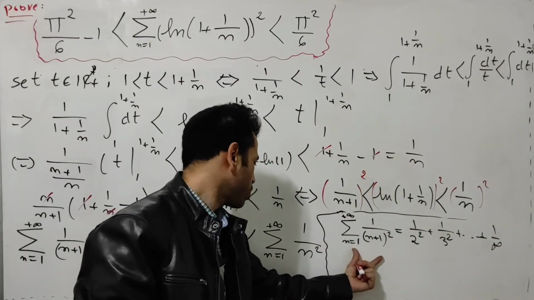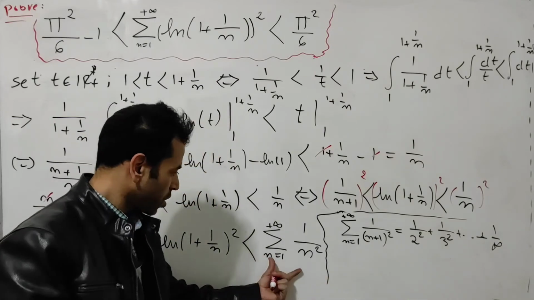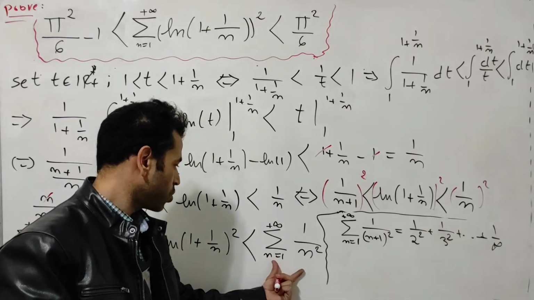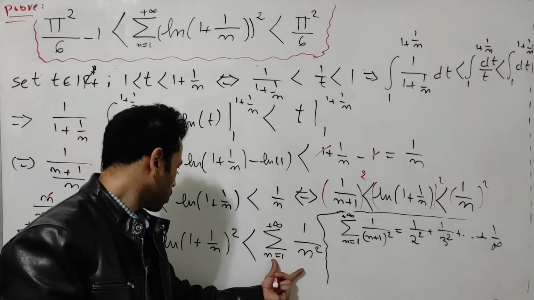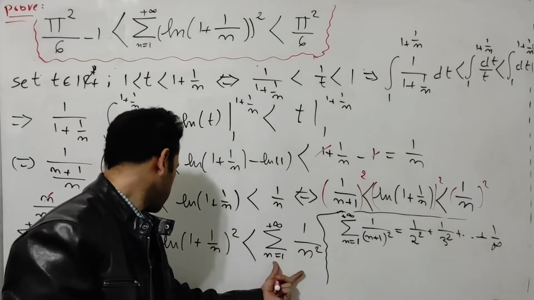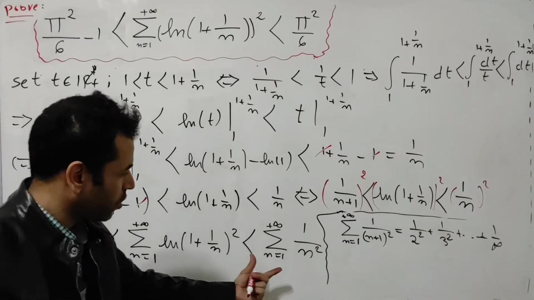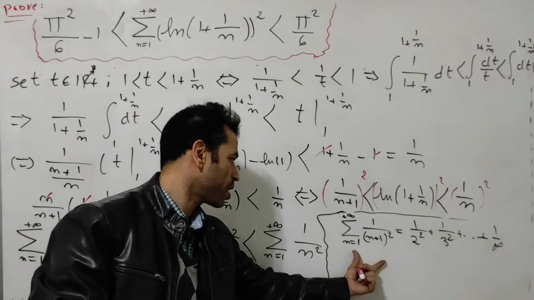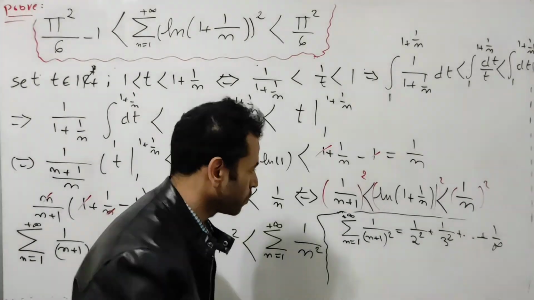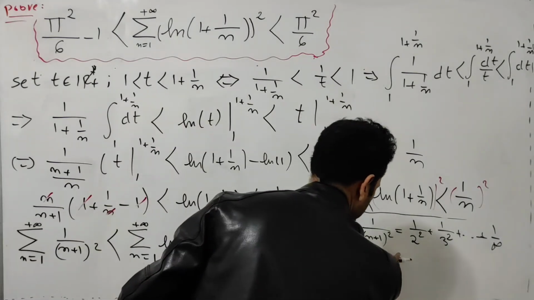This sum is a convergent sum because, as we know, the sum of 1 over n squared is a well-known sum, equal to pi squared over 6, a famous sum. Since this one is strictly less than this sum, that means this one is automatically going to converge as well. Okay, so I'm going to distribute this one.